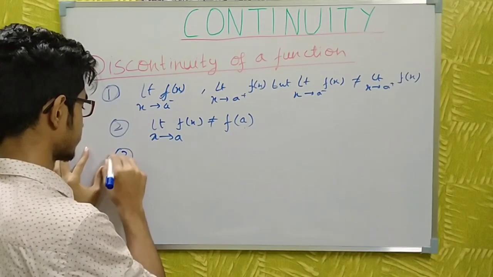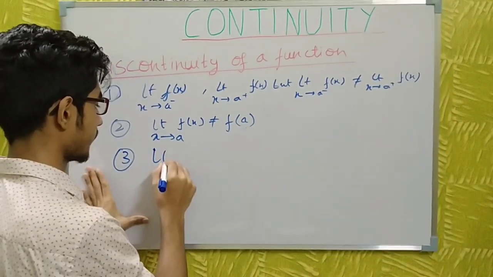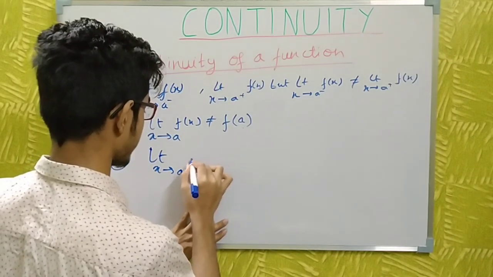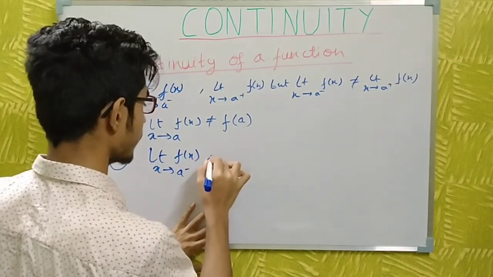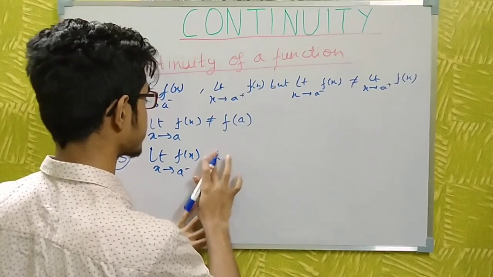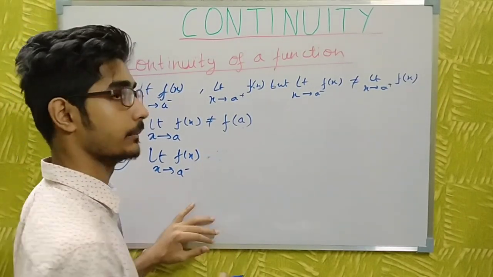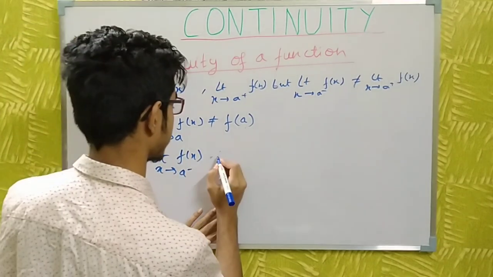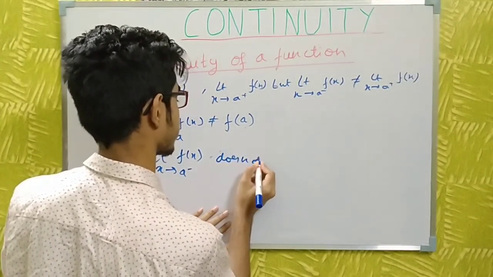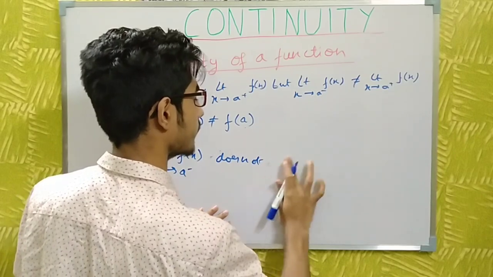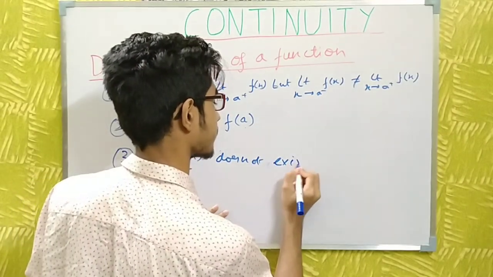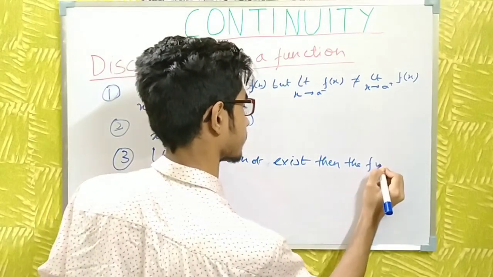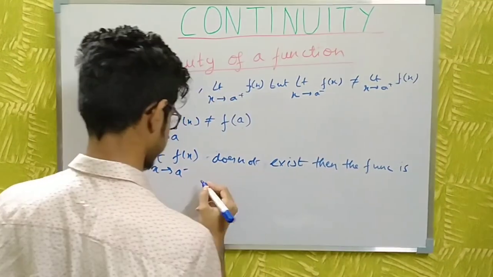Next, let the limit as x tends to a minus of f(x) not exist, or rather, when only one of the left hand limit or right hand limit does not exist. If any one of the limits does not exist, then the function is discontinuous.